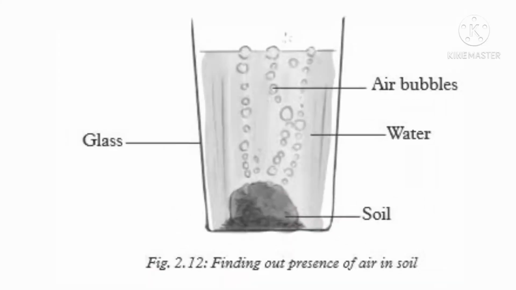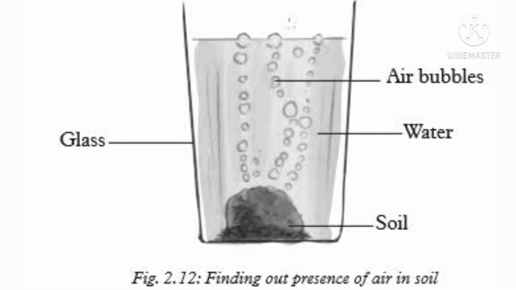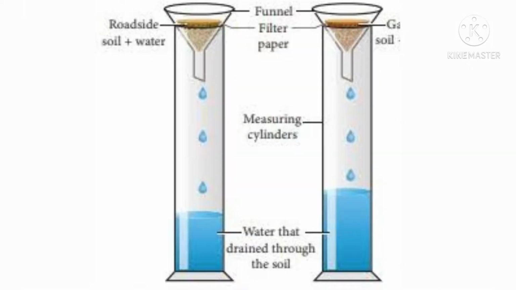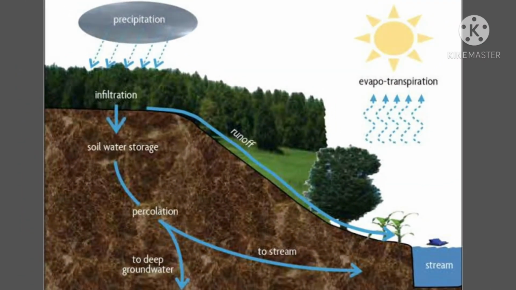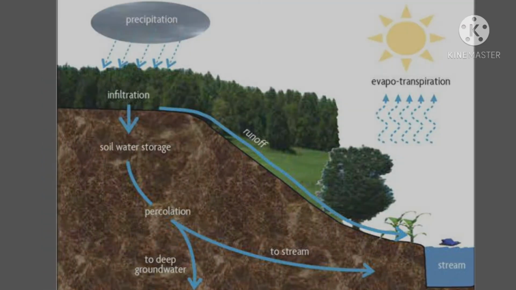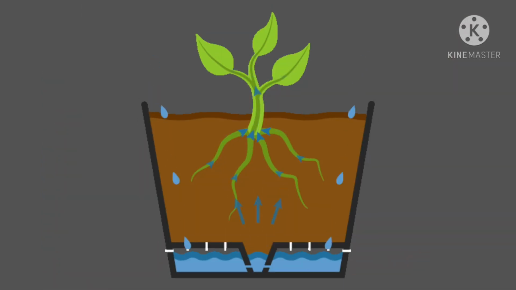Now, the next topic is properties of soil. Soil has some special properties which determine different soil types. The very first is that soil contains air. The second is that it contains water or moisture. Third, soil allows water to percolate, and the fourth property is that soil can absorb water.